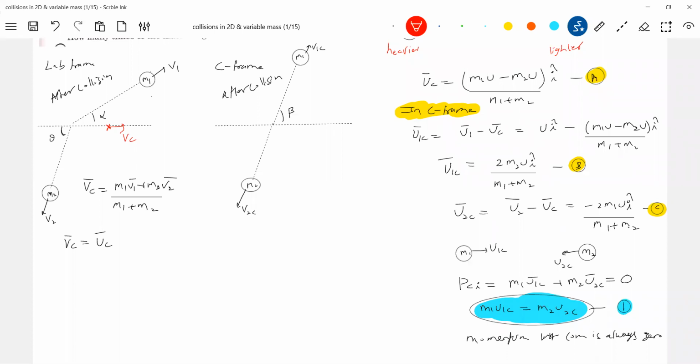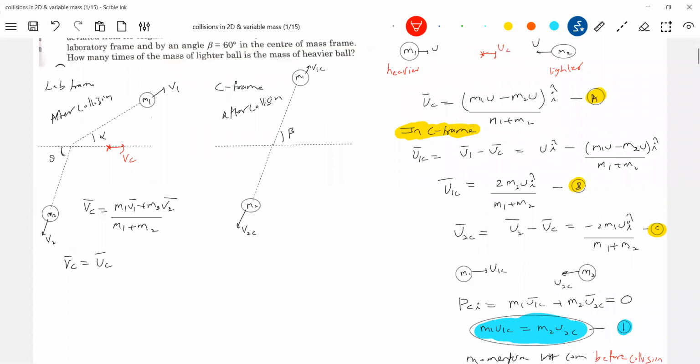Here, let me write, is the center of mass. This is before collision. After collision also, will it be zero? Yes, it should be, because the momentum of the system with respect to the center of mass should always be zero.